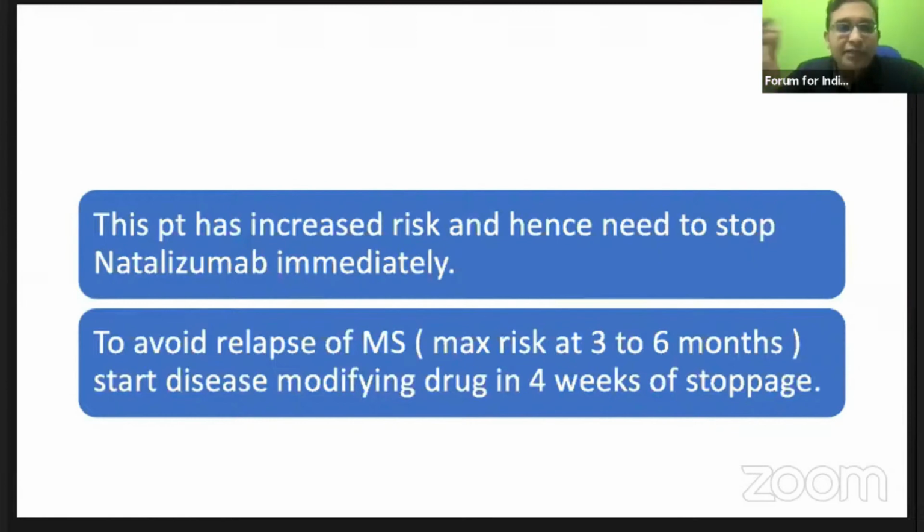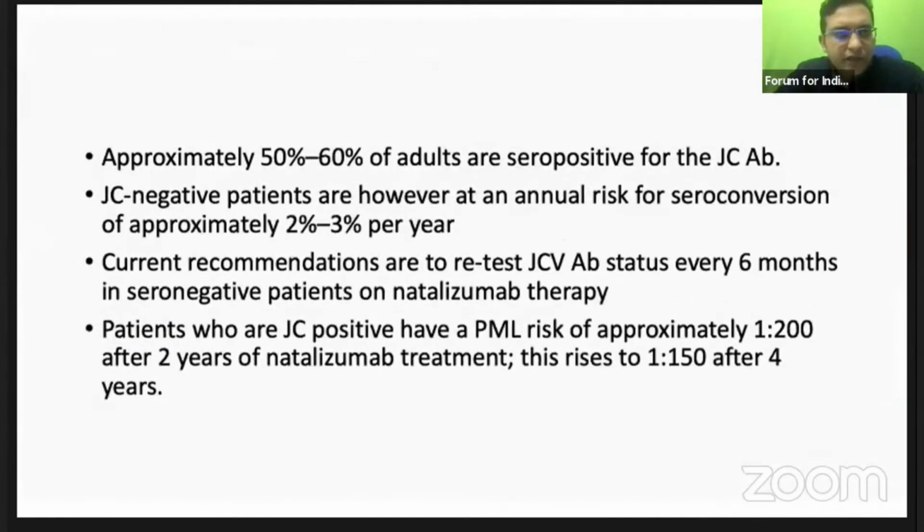And to avoid a relapse: if you stop natalizumab, the patient can have a relapse, and the relapse usually occurs about 3 to 6 months later. So start early. You don't wait for another next dose of natalizumab. Start another disease-modifying drug about 3 to 4 weeks after stoppage.